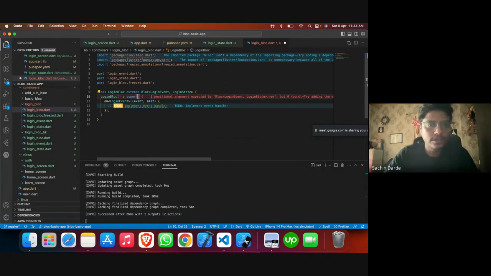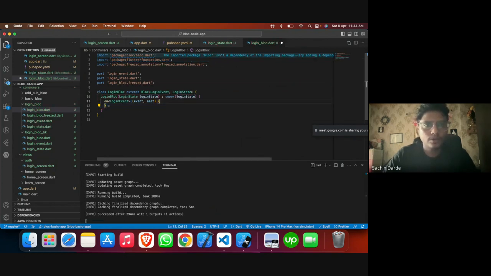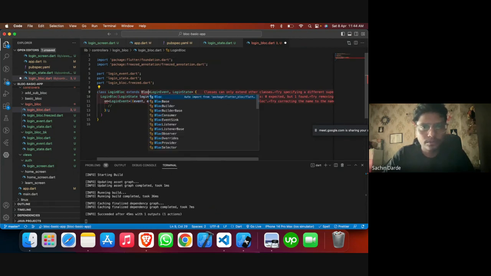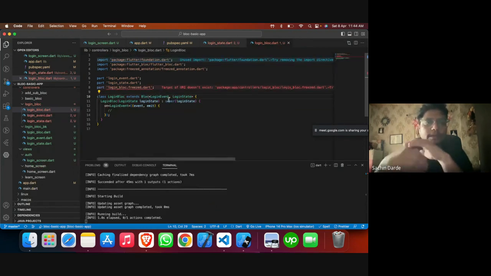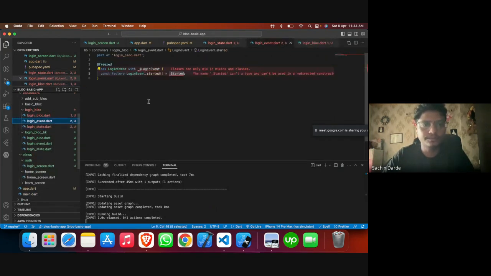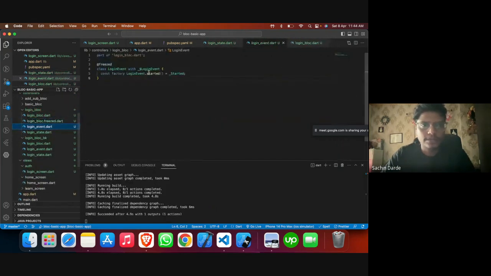Okay, so similarly, we'll have a login state as input, and then we can pass this to our block creation. As you can see, your event also gets created. If you follow this, all of it will be created for you. You don't have to worry about separately creating those events. Okay, so let me start with creating our event, which is on login pressed.